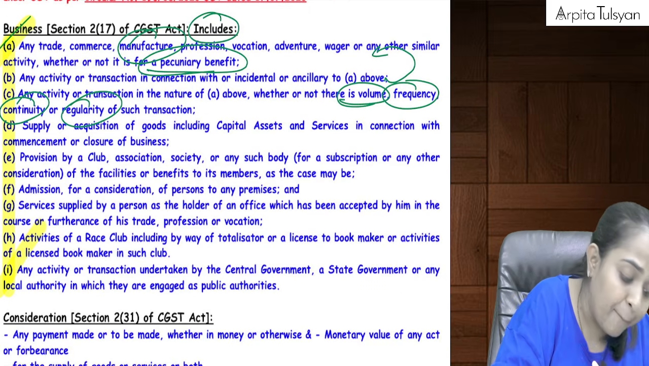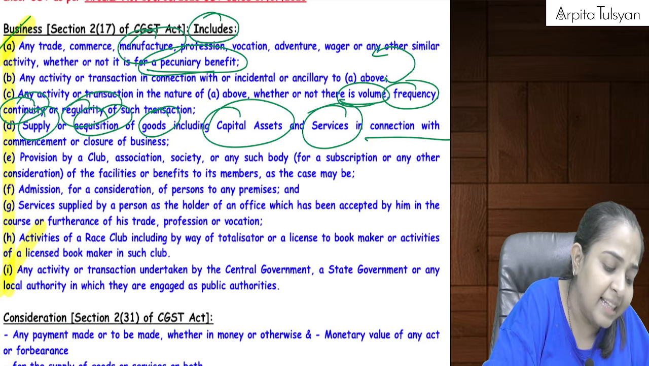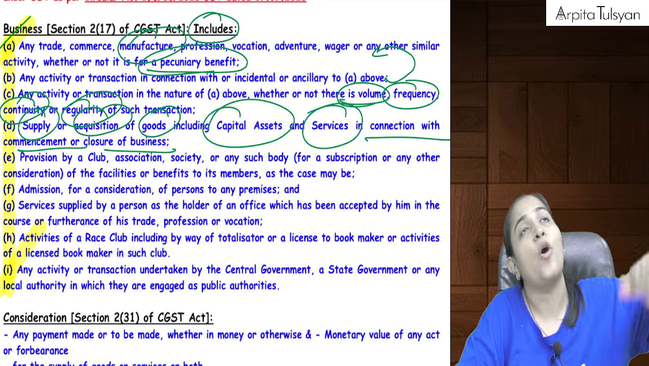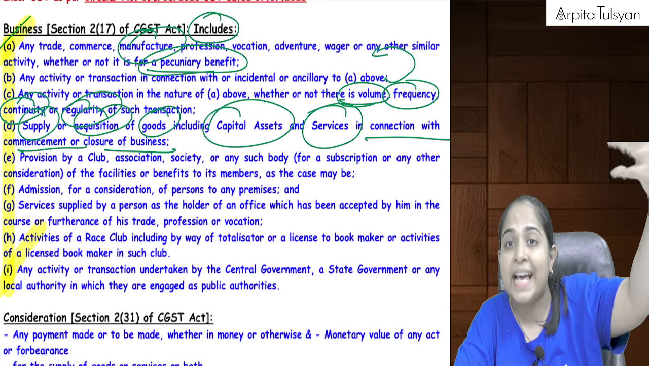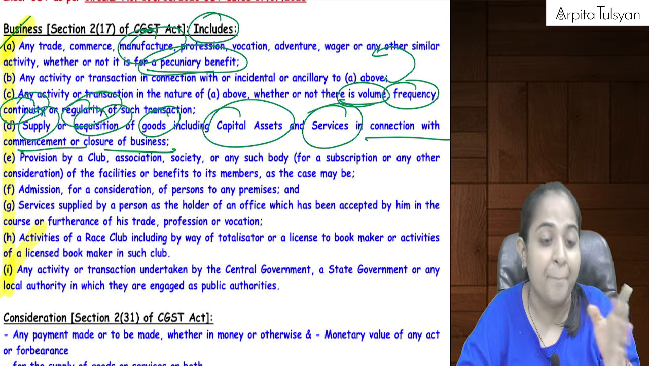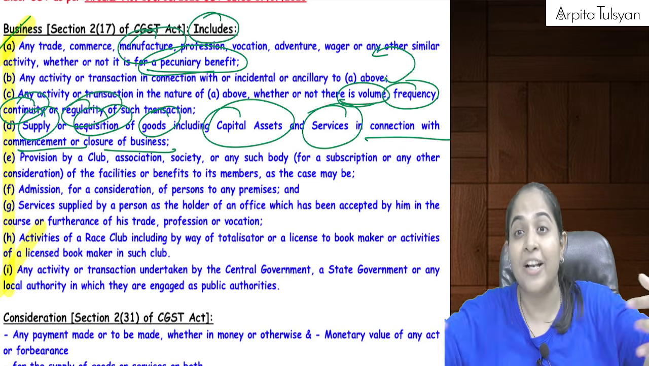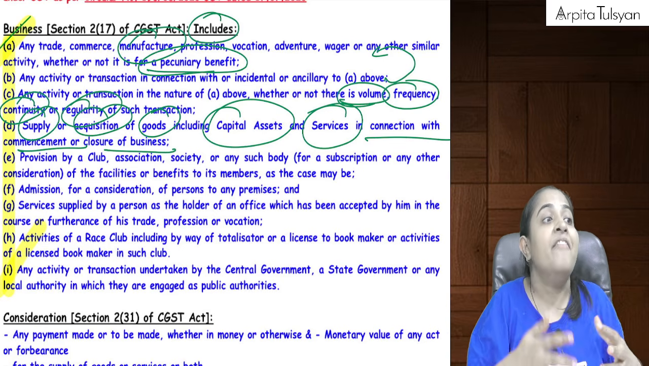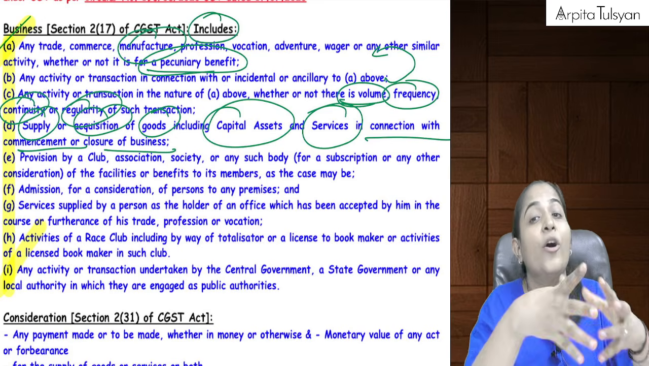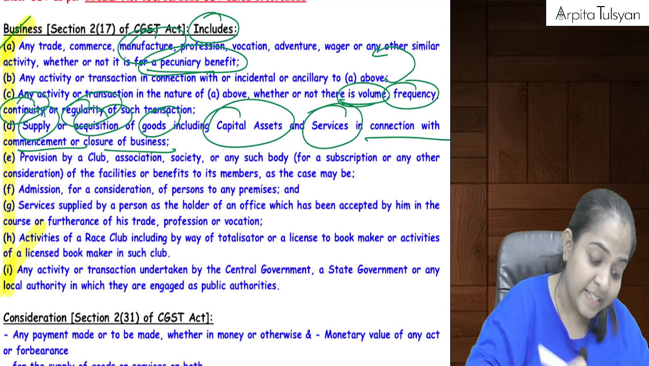Then supply or acquisition of goods including capital goods and services at the time of commencement of business or closure of business. So if you are buying some capital goods, or at the time of closure of business you are selling some capital goods, even that is considered as business. It is going to have a big impact later on. Then when a society, residential welfare association, or cooperative society provides some services or facility to its members, even that is business. A club providing facility or services to its members, even that is business.